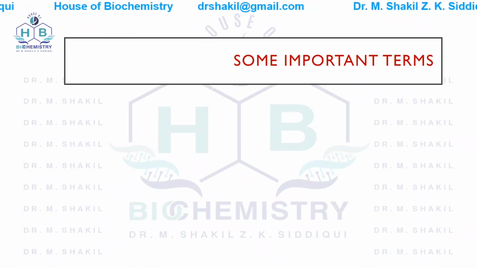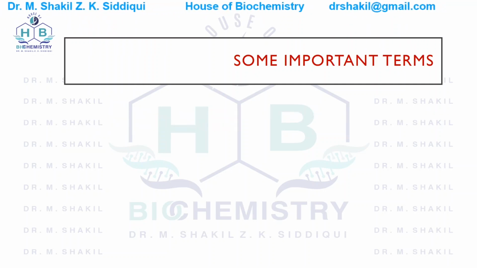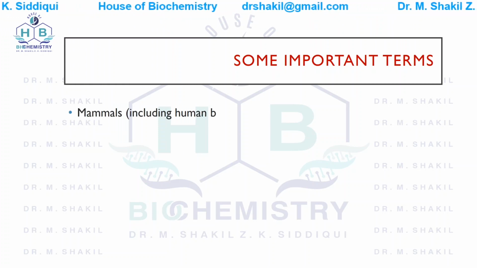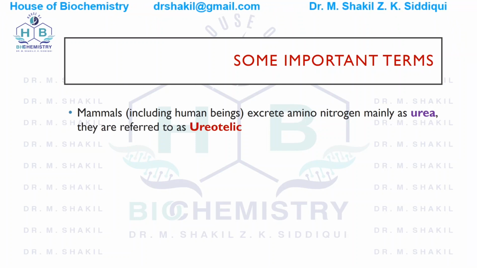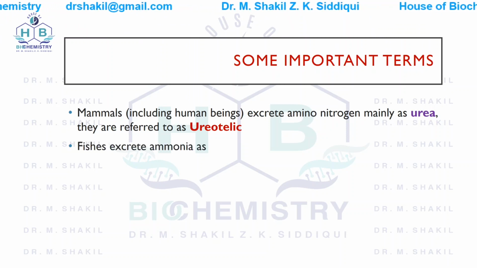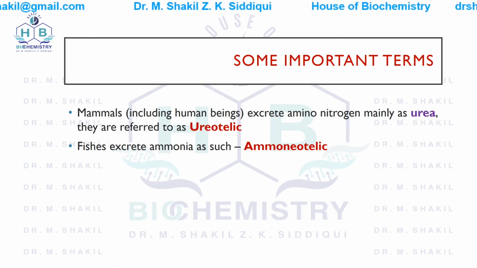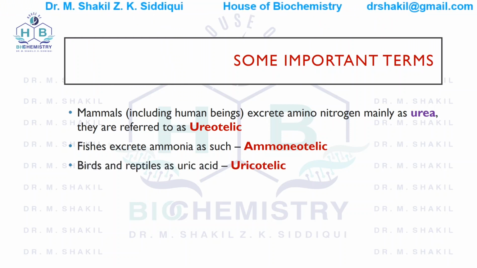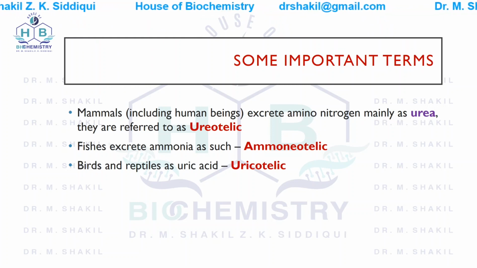Now, before we go into the detail of the lecture, there are some important terms that we must remember. Mammals, including human beings, excrete amino nitrogen mainly as urea, so they are referred to as ureotelic. Fishes excrete ammonia as such, so they are called ammonotelic. And birds and reptiles excrete it as uric acid, so they are called uricotelic.